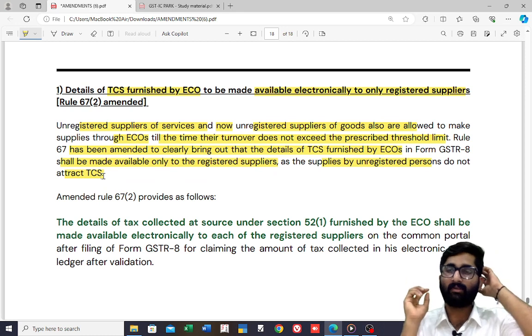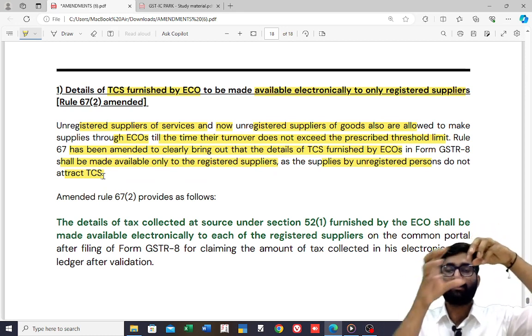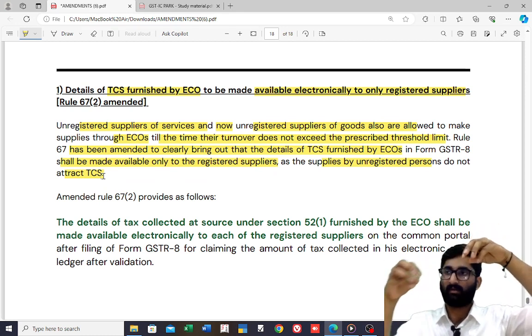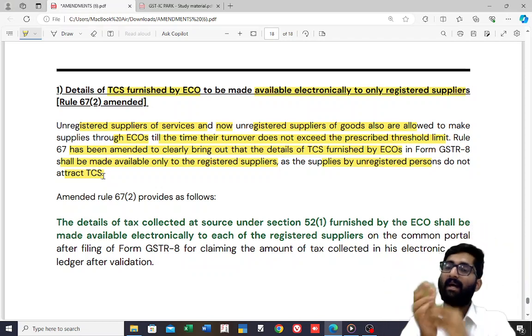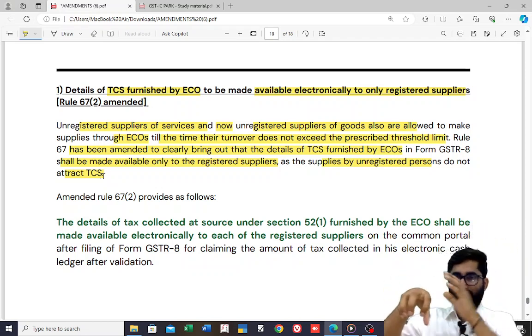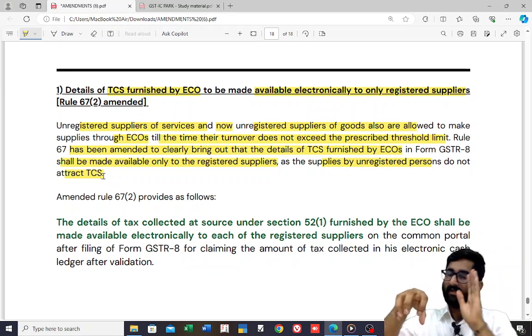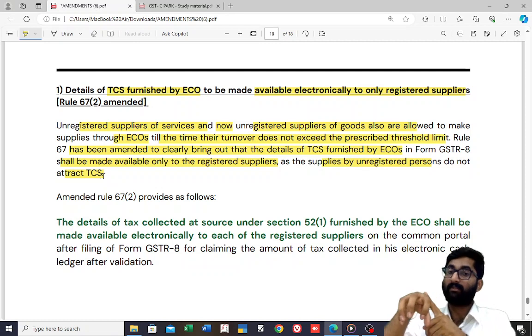Earlier, this e-commerce operator used to give some statement to the registered person that we have done so much TCS. If there is a supplier supplying through e-commerce, that person was registered, earlier he had to mandatorily take the registration.